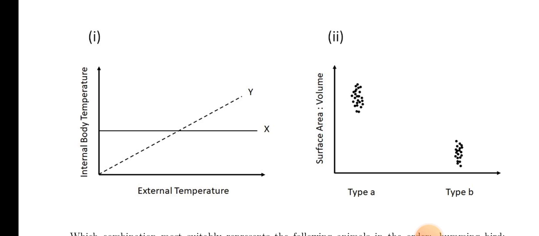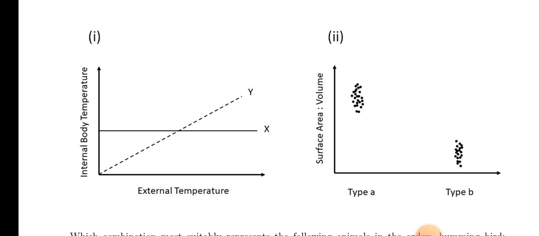Okay, this is very common figure from NCERT. In option 1, this is regulator and conformer picture, na? So X is regulator, body temperature is not changing with external temperature, and Y is for conformer.